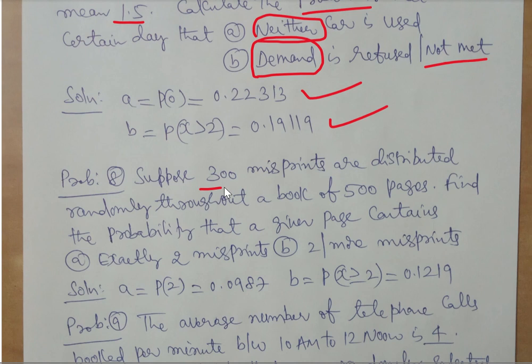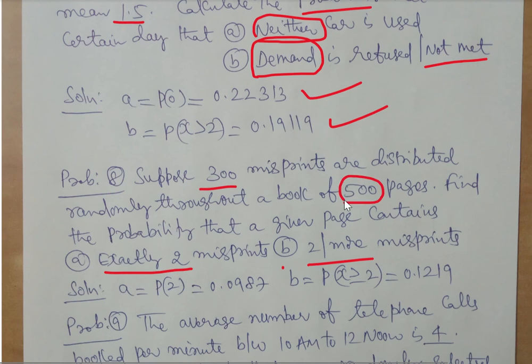Suppose there are 300 misprints distributed randomly throughout a book which has 500 pages. Find the probability that a given page contains exactly 2 misprints, or 2 or more misprints. Here it is not given that it is a Poisson, so we have to make sure whether it is Poisson or not. There are 500 pages, so n is 500, a bigger number.